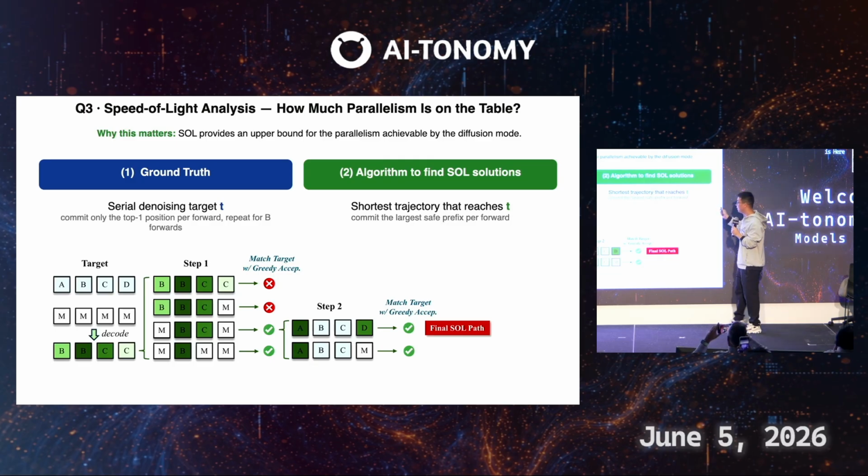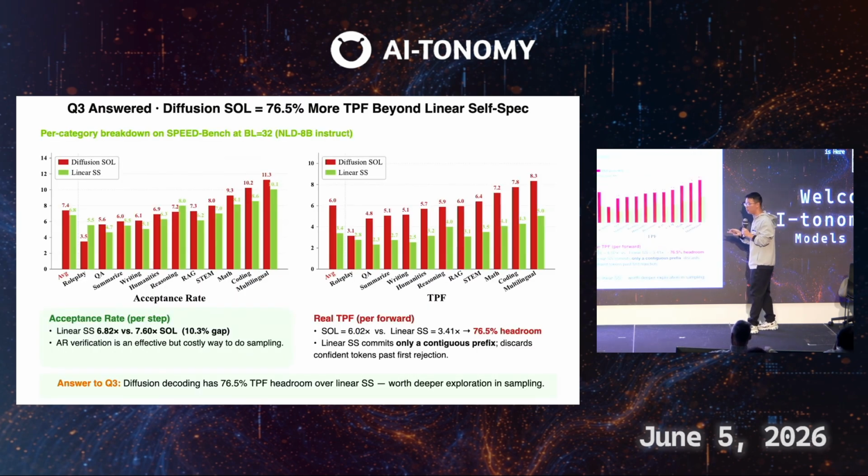Basically, we have an algorithm to derive an optimal sampler. This is not practically achievable yet, but based on the ground truth, we can assume we have an optimal sampler. More technical details about the algorithm can be found in our paper. When we have an optimal sampler, we can measure the upper bound performance achievable by the diffusion mode.